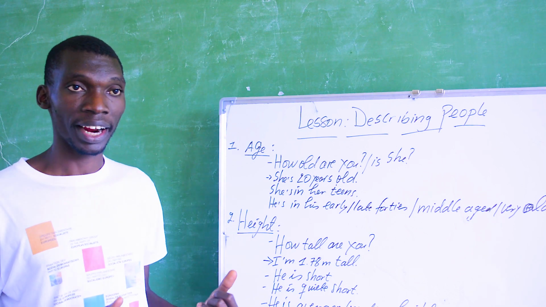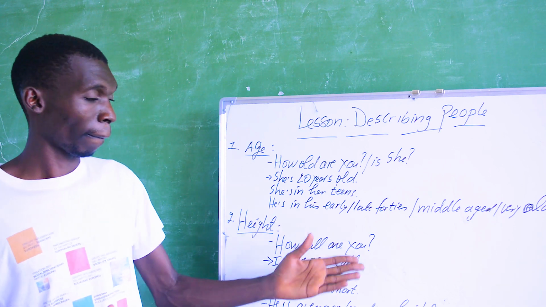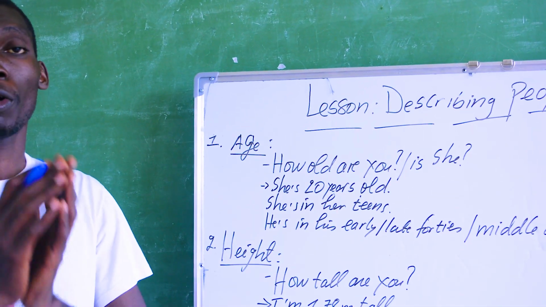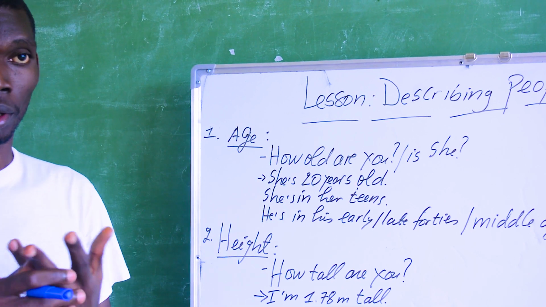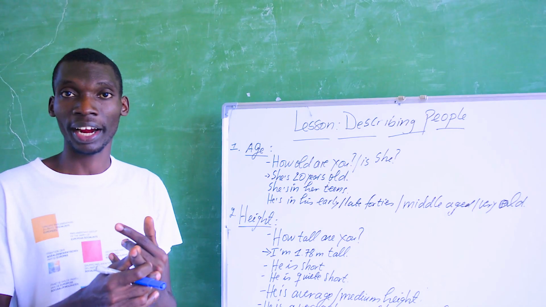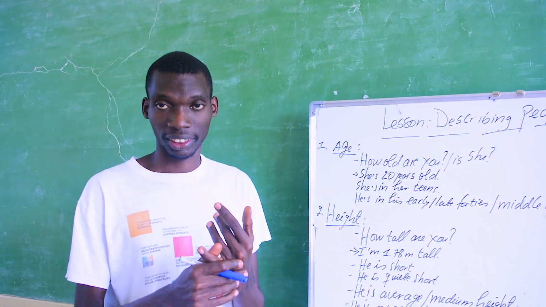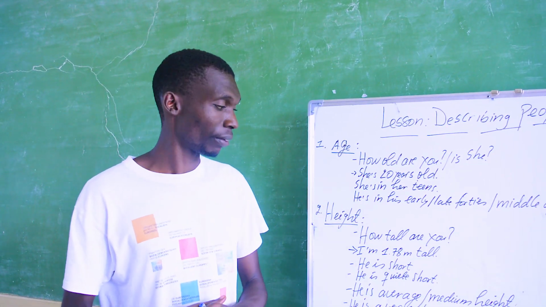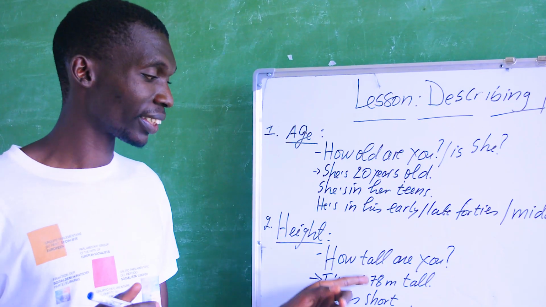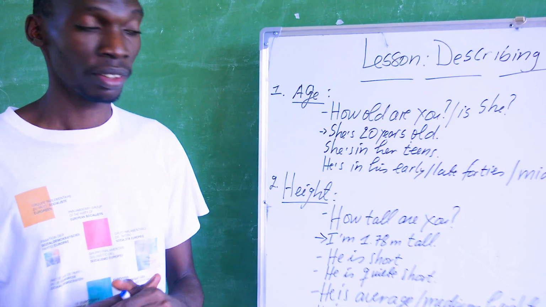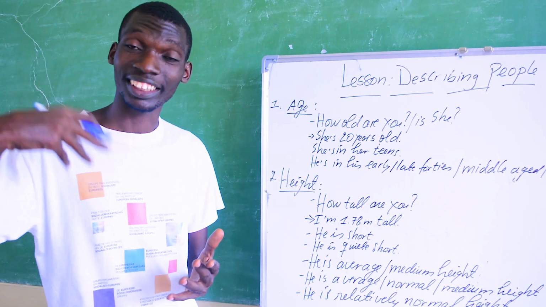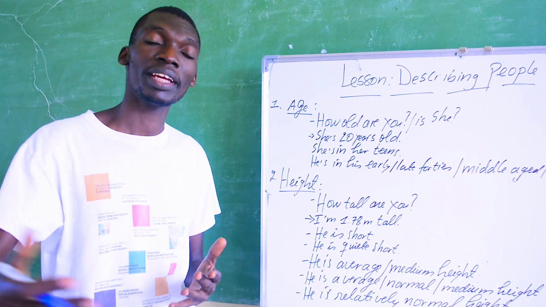Second, height. When talking about height, we have three points. You can describe somebody as tall, of medium height, or short. Is that understood? How tall are you? You can describe someone as tall, as short, or as of medium height.